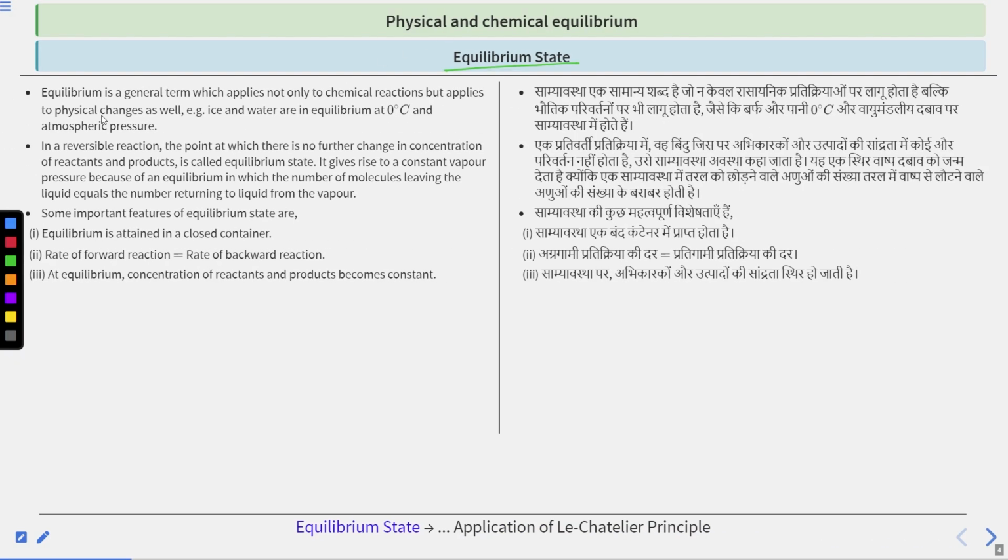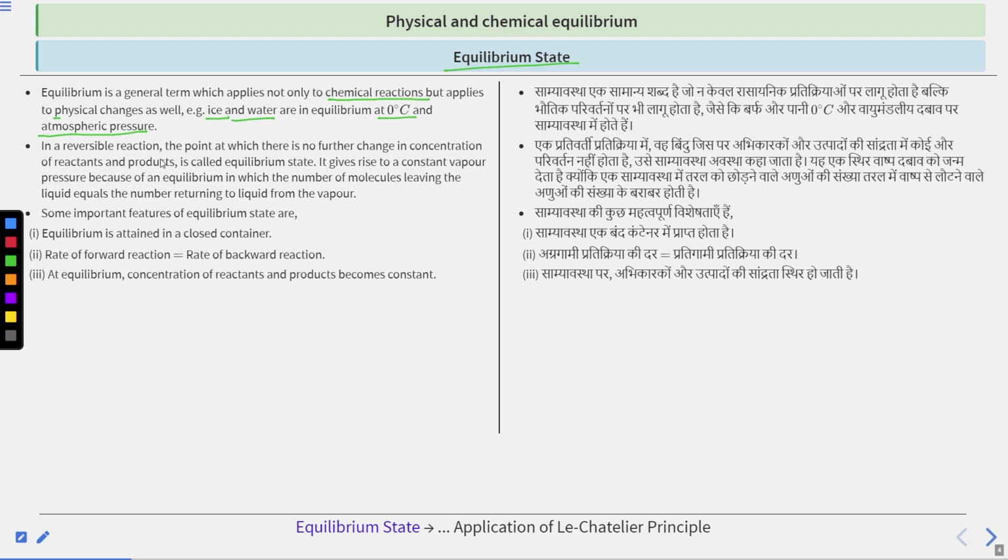Equilibrium state. Equilibrium is a general term which applies not only to chemical reactions but to physical changes as well. For example, ice and water are in equilibrium at 0 degrees Celsius and atmospheric pressure. So basically, ice and water is an example of a physical change that is in equilibrium. So equilibrium applies to both chemical and physical changes.